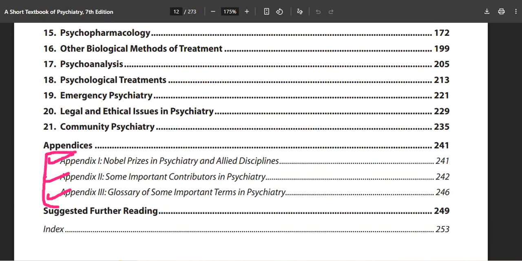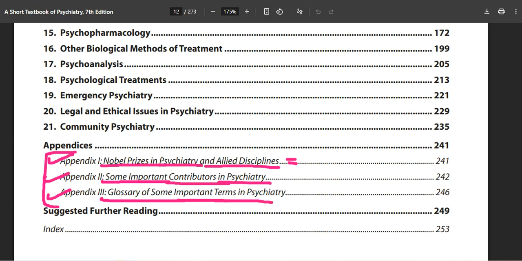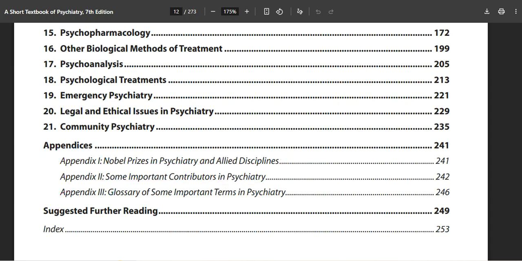This is also important. Who has taken Nobel Prizes in psychiatry and allied disciplines? This is the important one. Some important contributors in psychiatry and a glossary of some important terms in psychiatry. And we have seen questions coming in your entrance examinations from here as well. Okay, who has given this, who has given that, and who has given this not. Okay, things like that. And when you go to page number 249, you will have some suggested reading.